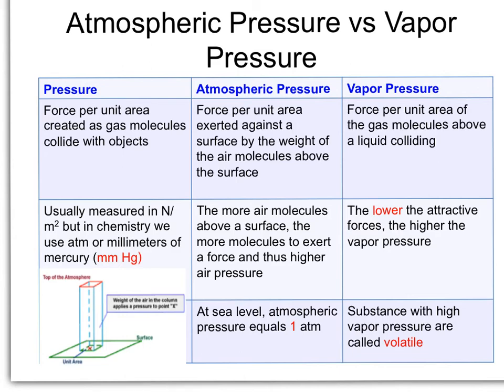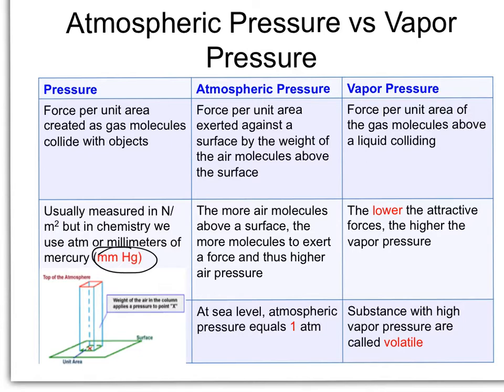In this section, we're going to talk about vaporization and the two forms of evaporation and boiling. Before we can do that, though, we need to talk about what pressure is and the different forms of pressure. Pressure is actually the force per unit area that is created as gas molecules collide with objects. And it's usually measured in newtons per meter squared, but in chemistry, we use atmospheres or millimeters of mercury as the unit.